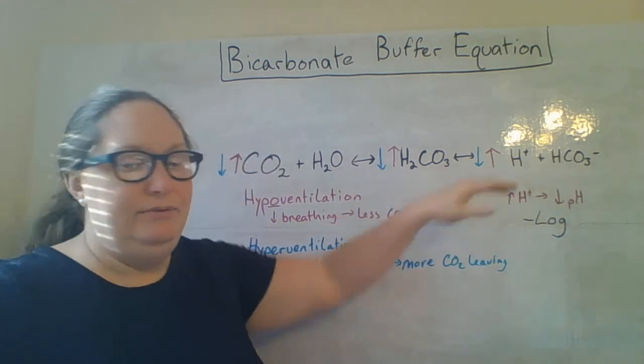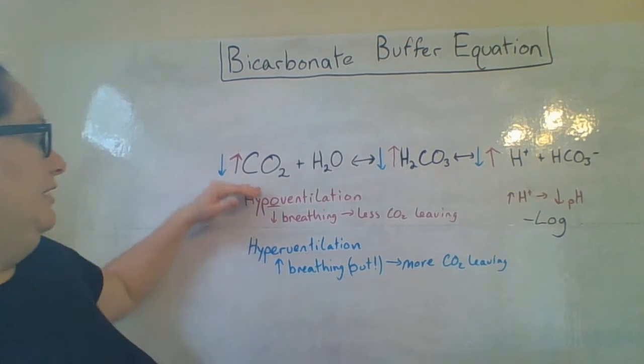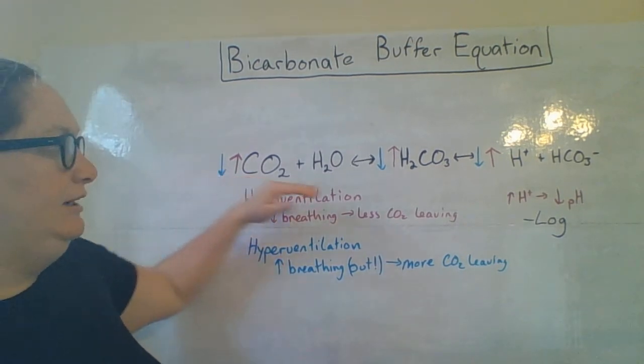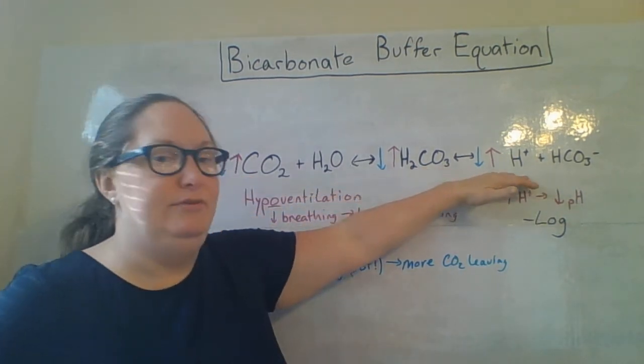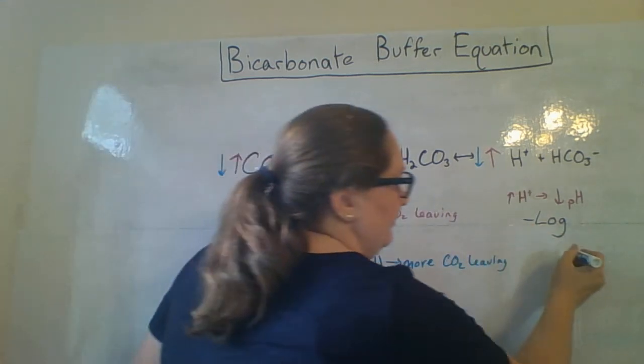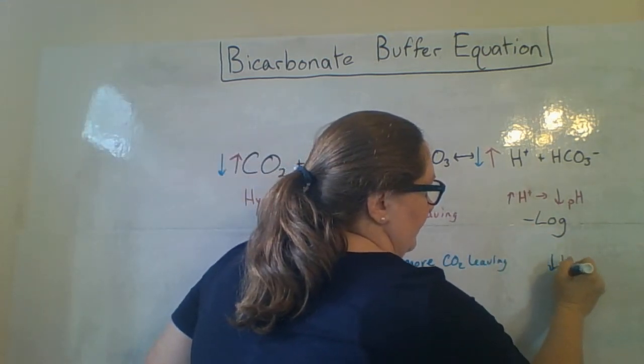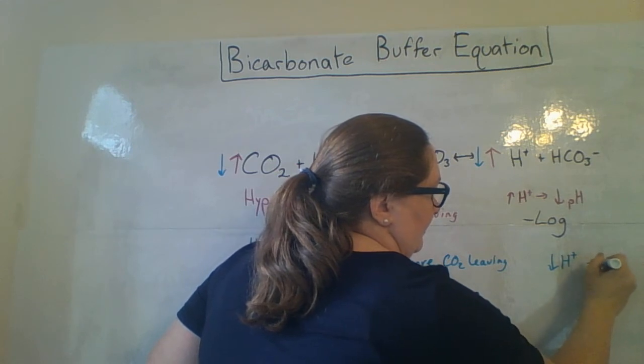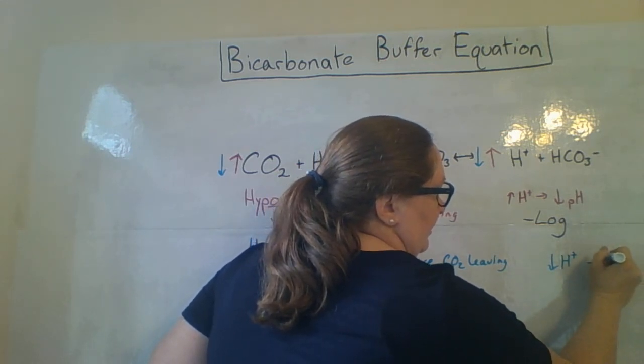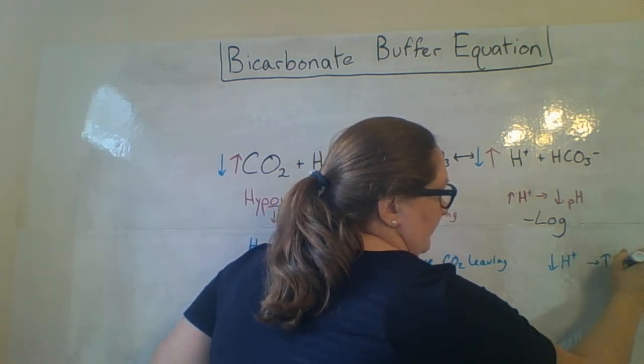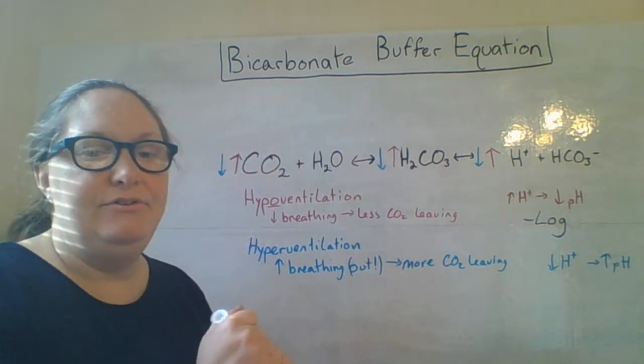Alright, so less carbon dioxide, a reactant, right, means less products, less hydrogen ions. So a decrease in hydrogen ions means an increase in pH. Because it's a negative log.